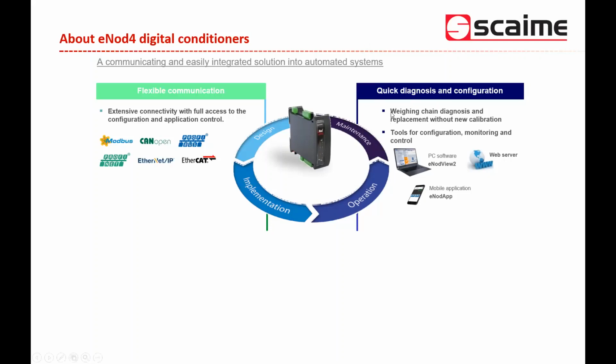Now a few words about the maintenance and the way to make the configuration of the eNote4. First, eNote4 integrates as standard some diagnosis system able to let you check if the weighing chain is working correctly. This is a weighing diagnostic that you can launch from the PLC. Exactly.